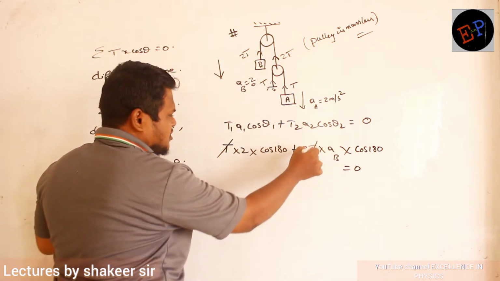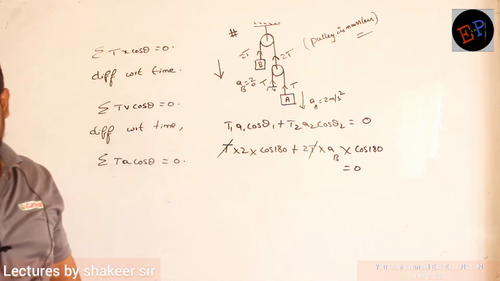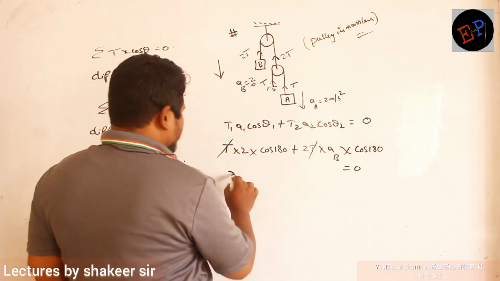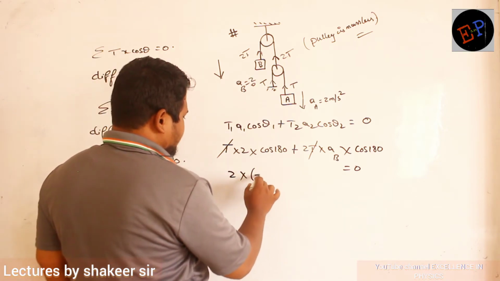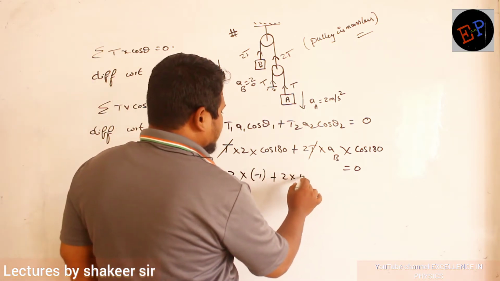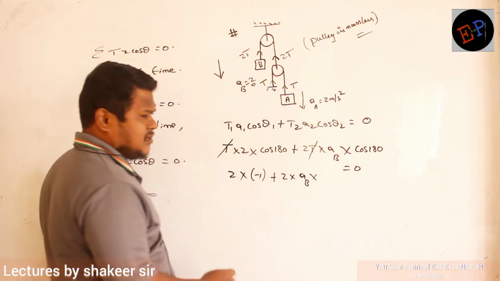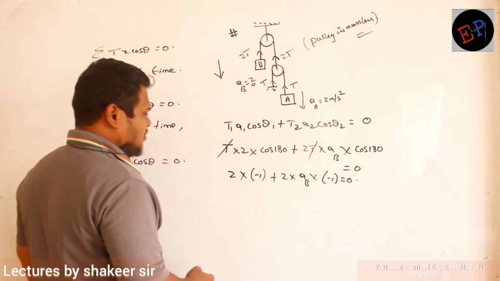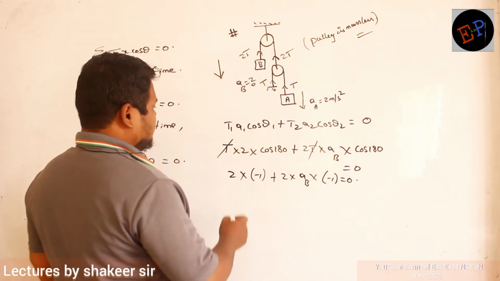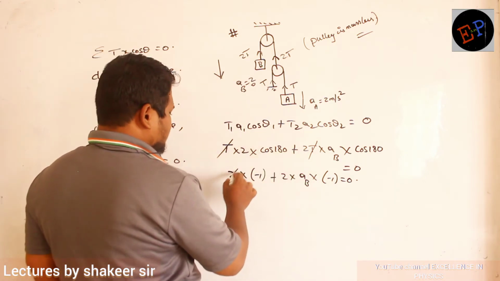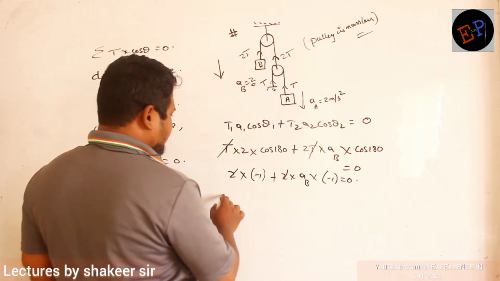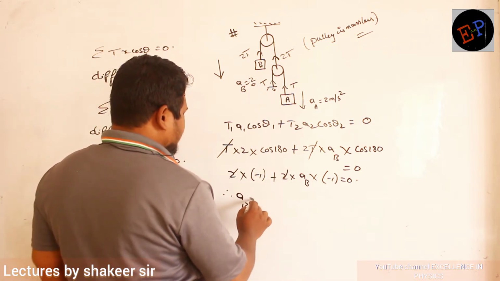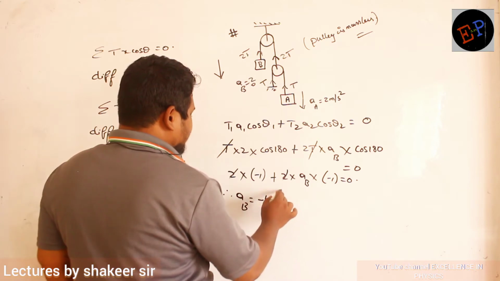Okay. So T and T go to the other side and it will become 0. Clear? So therefore T into A into cos 180, minus 1, plus 2T into acceleration of B multiplied by again cos 180. Again it is minus 1. So total it is equal to 0. Clear, no? So T is also there, no? So T and T also they will get cancelled. So therefore what I get? I will get acceleration of block B is equal to minus 1 meter per second squared.